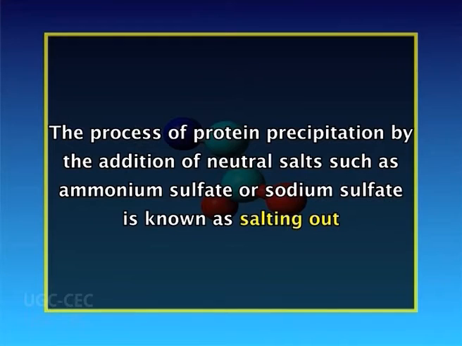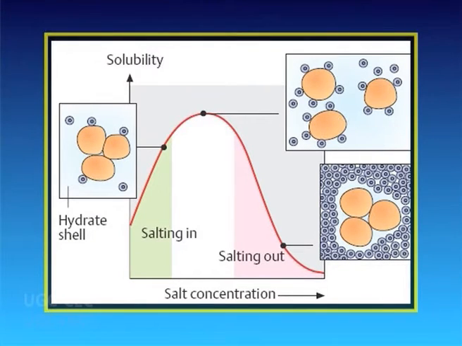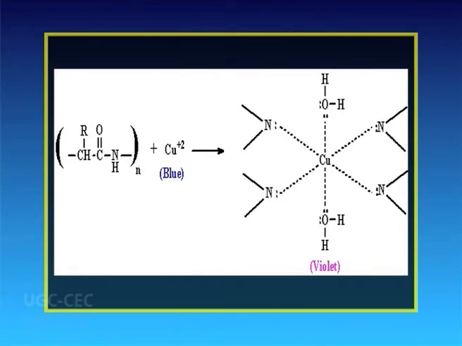The process of protein precipitation by the addition of neutral salts such as ammonium sulfate or sodium sulfate is known as salting out. This phenomenon is explained on the basis of dehydration of protein molecules by salts. This causes increased protein-protein interaction resulting in molecular aggregation and precipitation. The proteins give several color reactions which are often useful to identify the nature of the amino acids present in them. For example, Biuret reaction, Ninhydrin reaction, xanthoproteic reaction, Millon's reaction, etc.